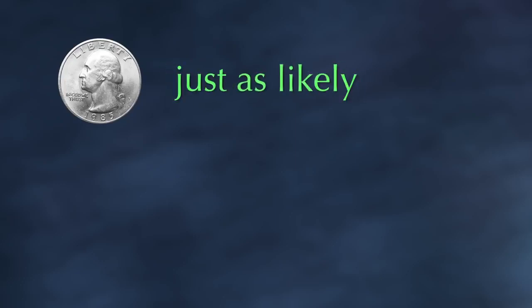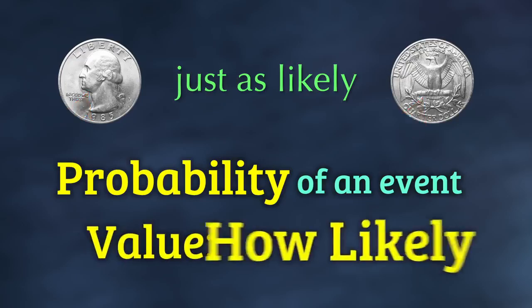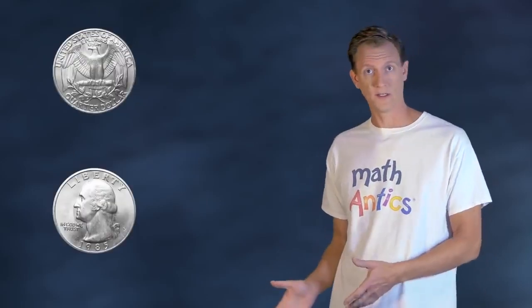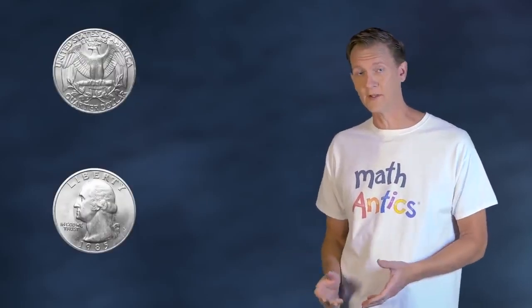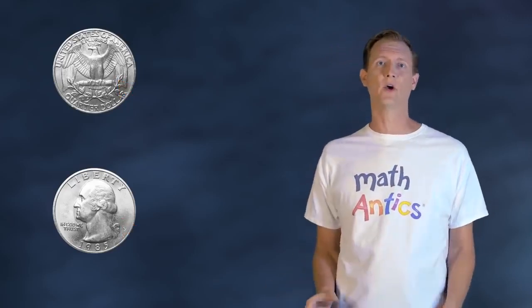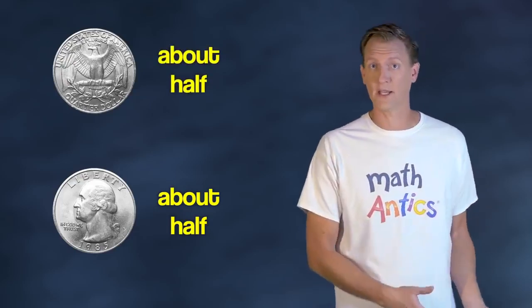But even though we don't know what each coin flip is going to be, we do know a few things about it. We know that with a fair coin toss, heads is just as likely to show up as tails. The probability of an event, like getting heads or getting tails, is a value that tells us how likely that event is to happen. With our coin toss, since each side is just as likely, and there's only two sides to a coin, if we flipped a coin a lot of times, we should expect that about half the flips will be heads and about half the flips will be tails.